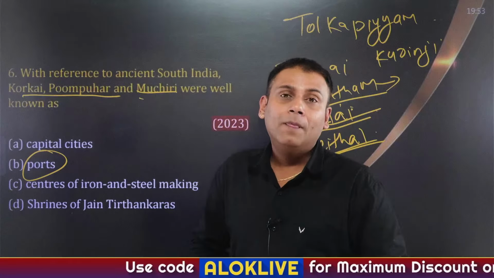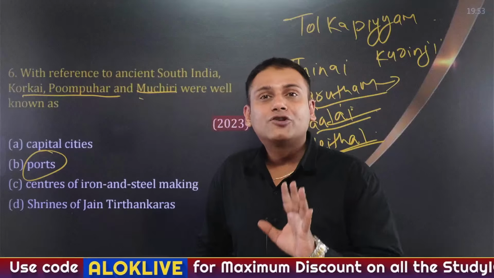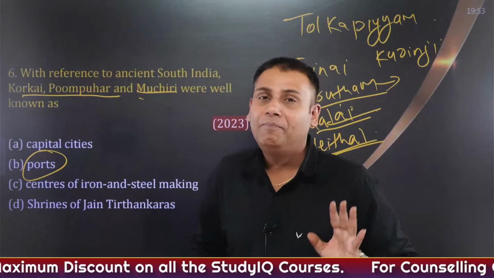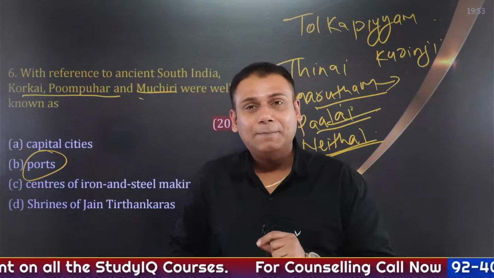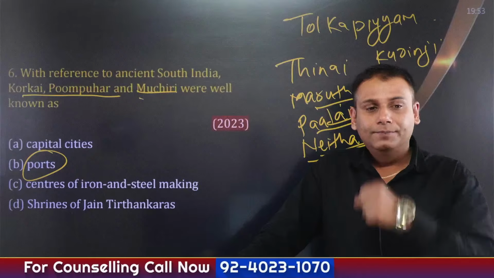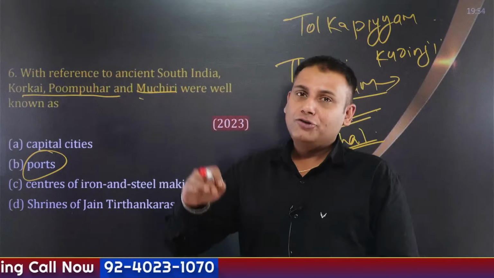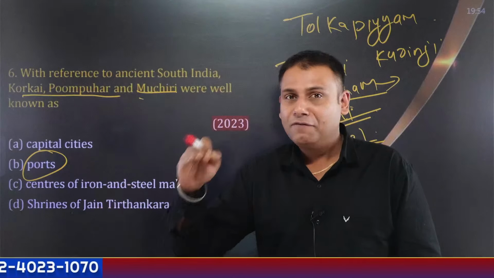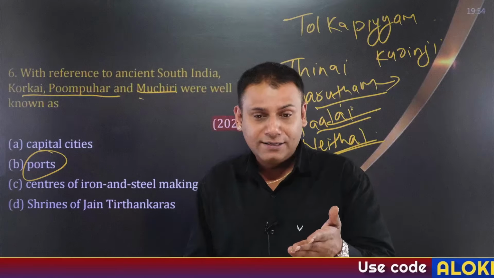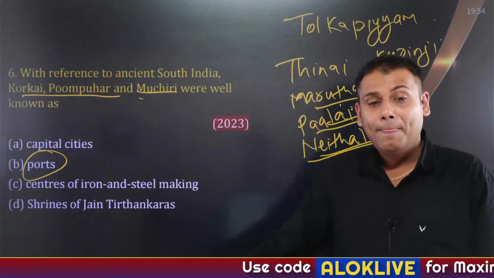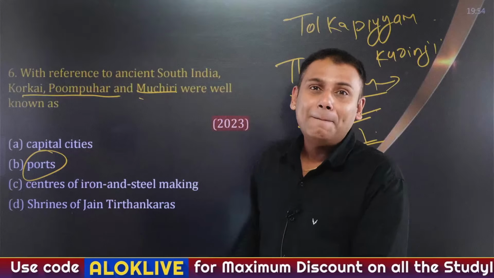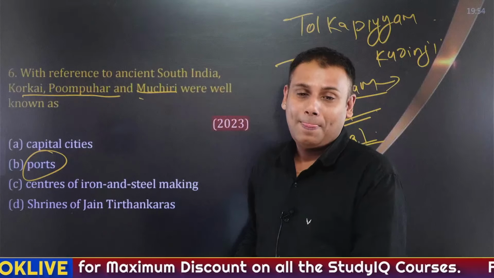For example, take a guess: which Chola dynasty ruler constructed the famous Kalanai Dam? Yes, Vikas, very good. The Kalanai Dam was constructed by Karikal.